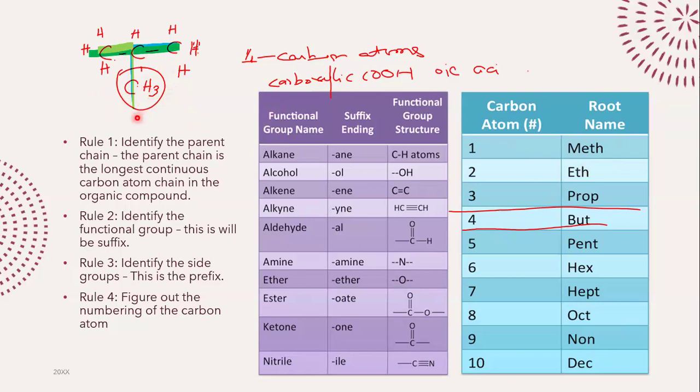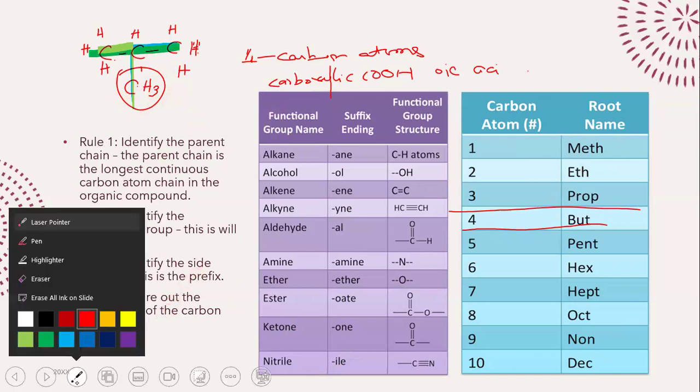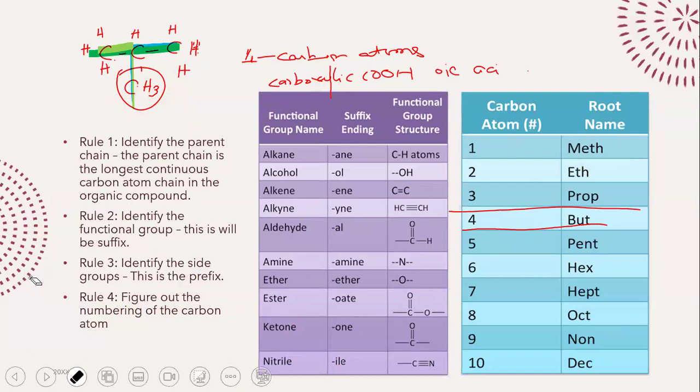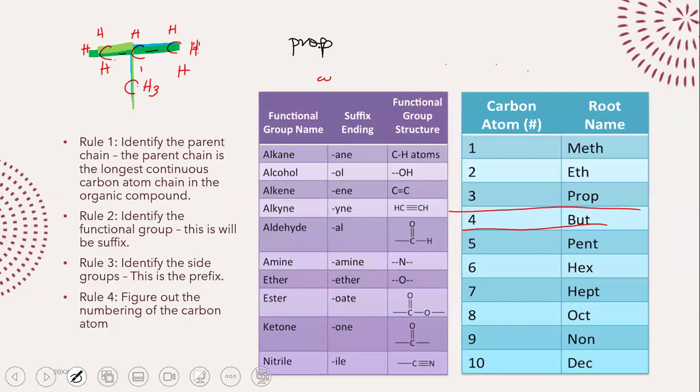And then the last thing you have to do is figuring out the numbering of your carbon atoms. Now, I will explain to you exactly what I mean by this by naming the structure that I have drawn for you guys. Let's go ahead and name the structure. We will start by first identifying the longest continuous chain. We all discussed that that's going to be prop, right? Then we will identify the functional group. This is clearly an alkane. So I will write down propane.